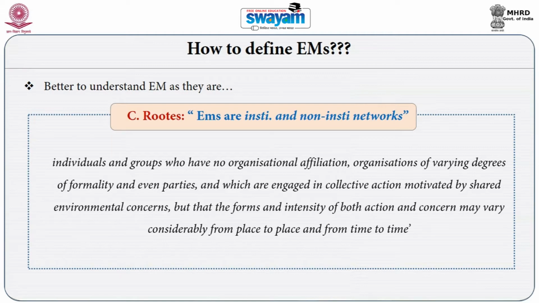So there are certain things which define environmental movement, and the most important thing is the shared concern for nature. Environmental movement can be anti-systemic, it may not be anti-systemic. It may be institutionalized, it may not be institutionalized. It may be organized, it may not be organized. What is important is shared concern for nature. So environmental movements are not necessarily protest in the street against something. Environmental movement also includes constructive activities for restoration of nature.